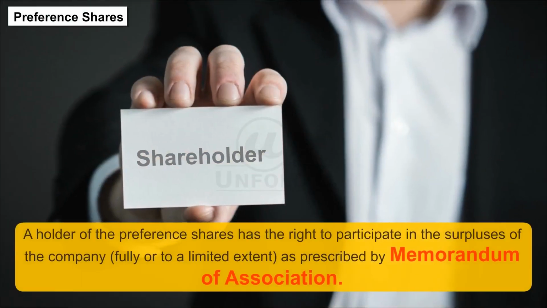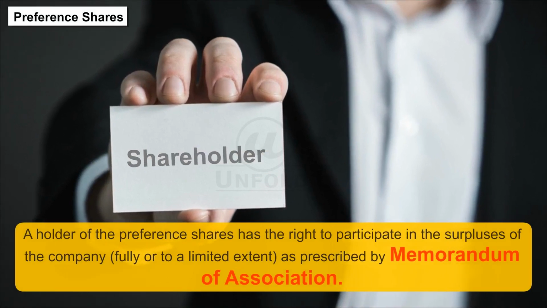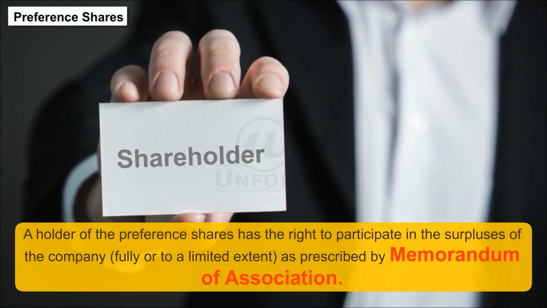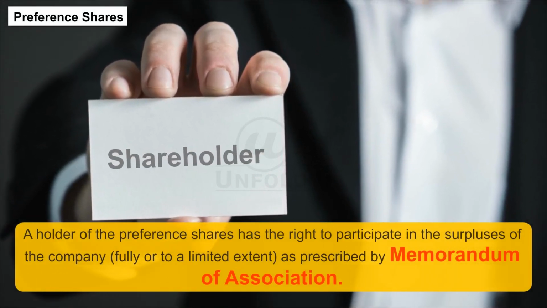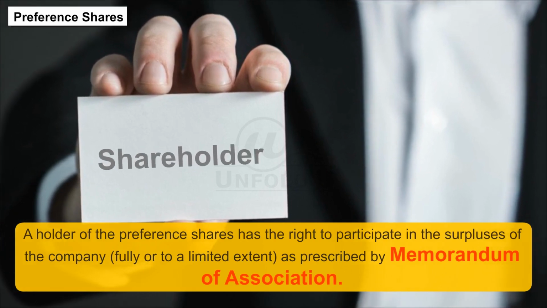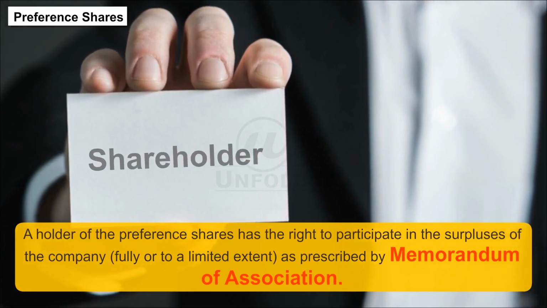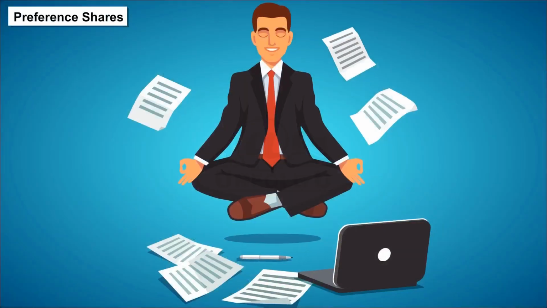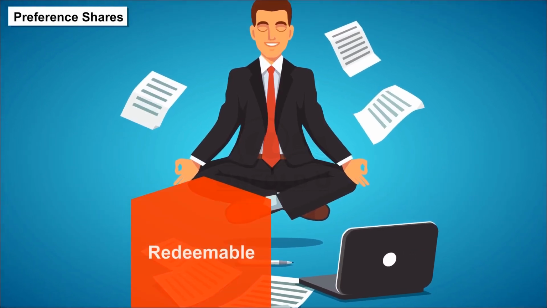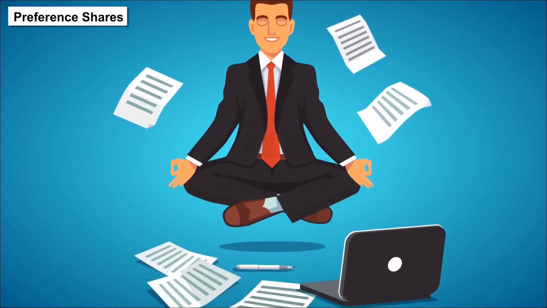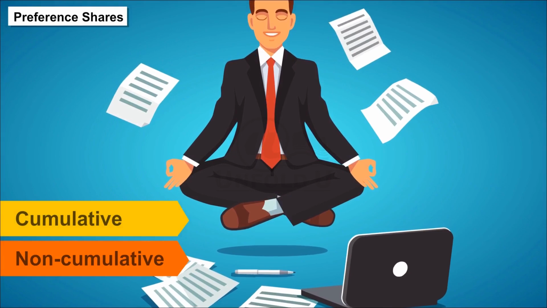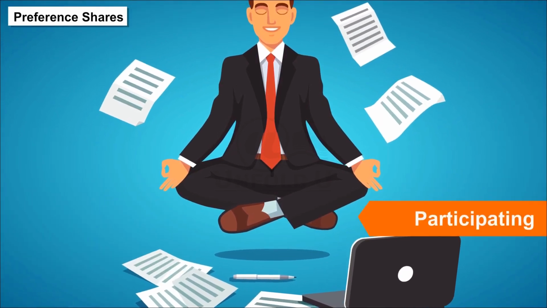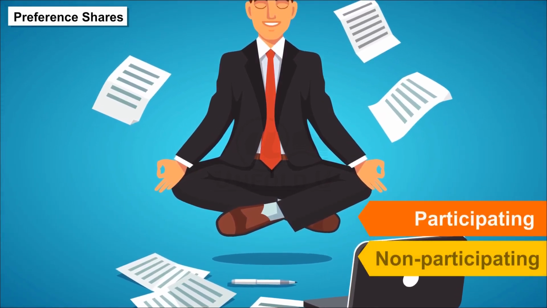A holder of the preference shares has the right to participate in the surpluses of the company, fully or to a limited extent, as prescribed by the Memorandum of Association. These shares can be redeemable or irredeemable, cumulative or non-cumulative, or participating or non-participating.